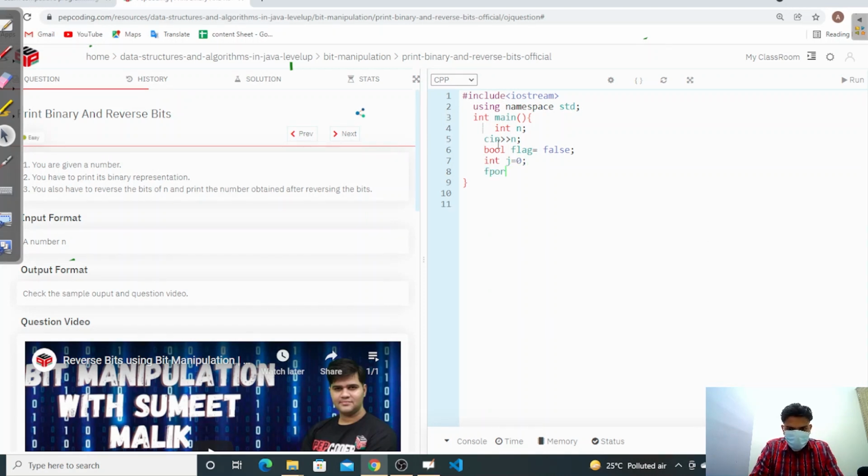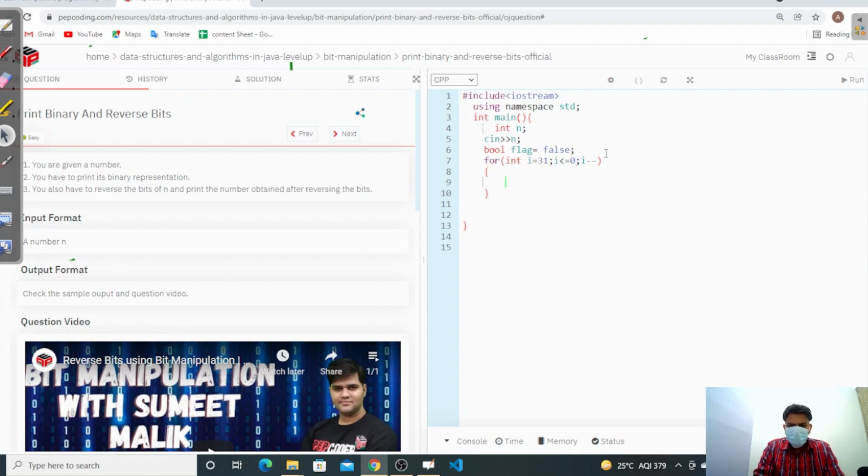Then we have to take a for loop. We should not do this j equal to 0, because I will explain reversing the digits afterwards. First I have to explain how to print a binary number. So first we put a loop from i equal to 31, with the condition i greater than or equal to 0, and i minus minus.